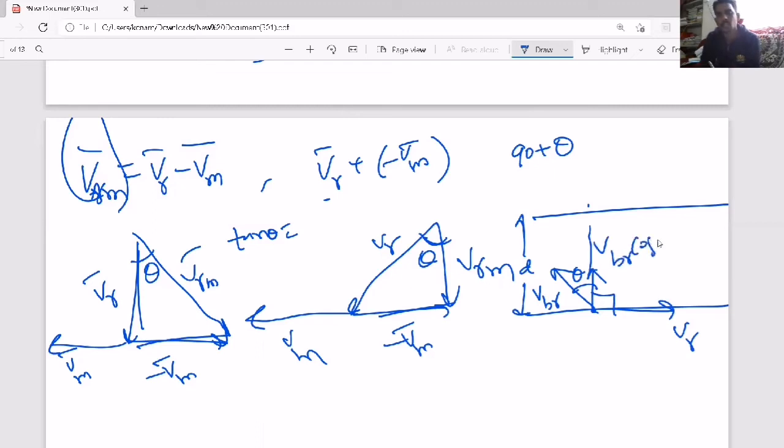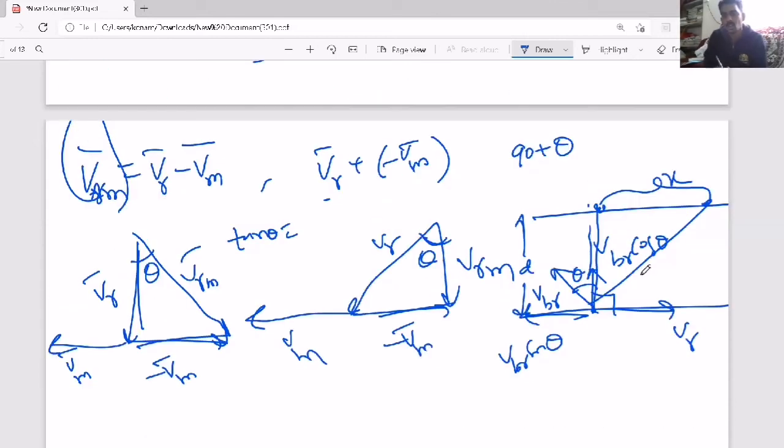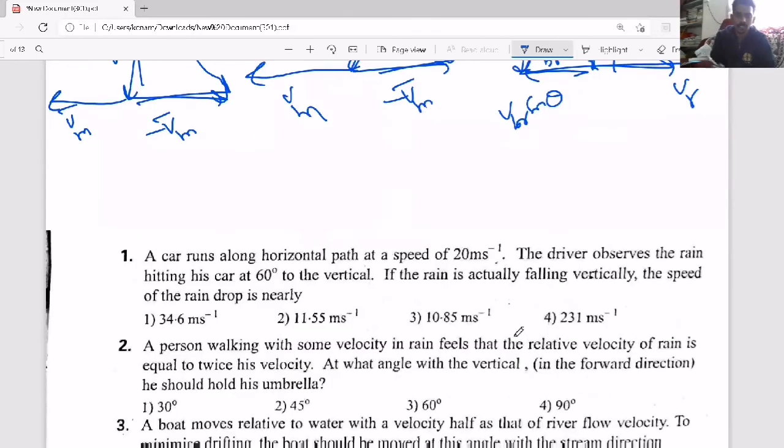Now you will take the component VBR cos theta and this is VBR sin theta, so that it may reach the opposite point or it may reach somewhere here. If it reaches somewhere here, there is a drift downward in the motion. They can ask that drift, or they can ask what is the time to reach the other bank, or they can ask what is the condition to reach exactly the opposite point. So these are the three things usually they will ask.